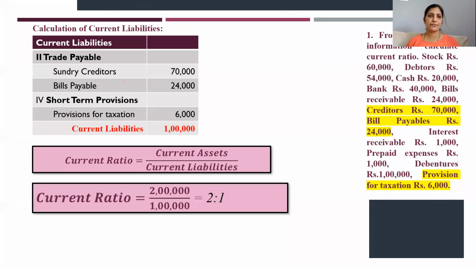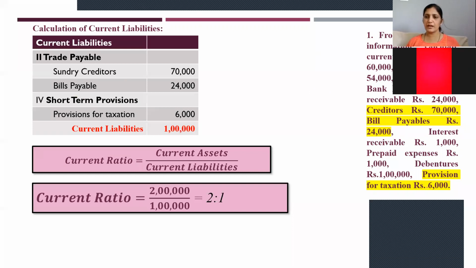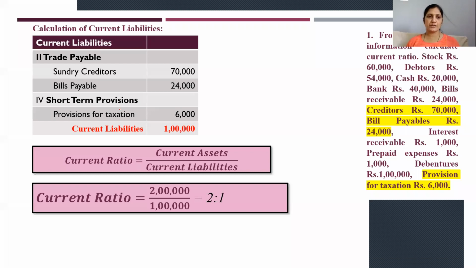So next we'll see what the current liabilities are. So what are left over here? Creditors, bills payable, and provision for taxation. So in this, trade payable, you have sundry creditors 70,000 here, and bills payable 24,000, provision for taxation 6,000, that you have taken over here. Okay, so current liabilities is 1 lakh.